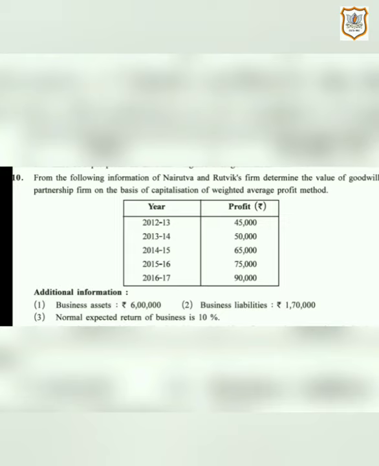Profits of the past 5 years are given, which are 45,000, 50,000, 65,000, 75,000 and 90,000. And business assets, that is 6 lakh, business liabilities 1,70,000, and information about normal expected return of business, that is NRR, is given, that is 10%.